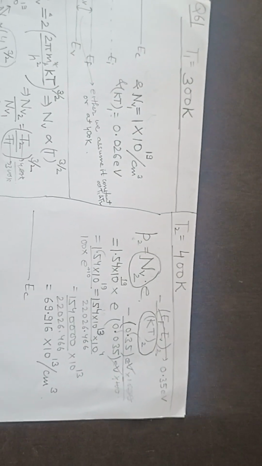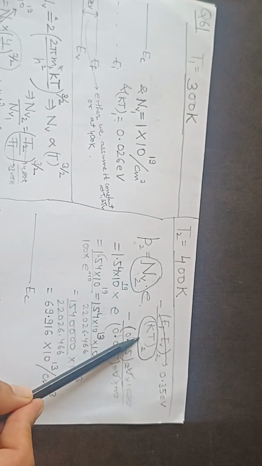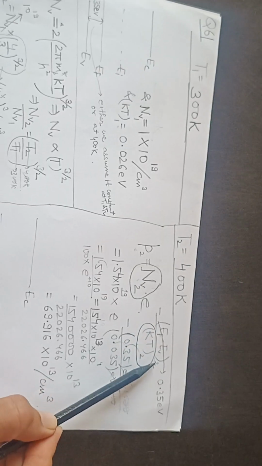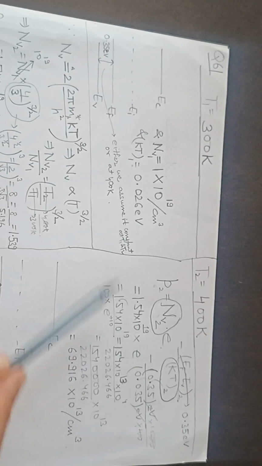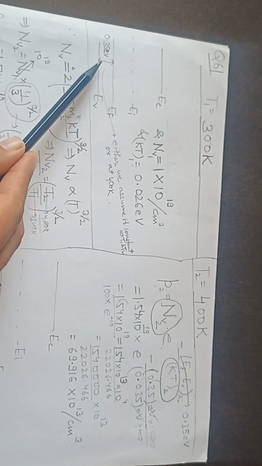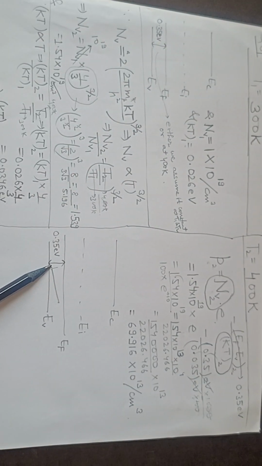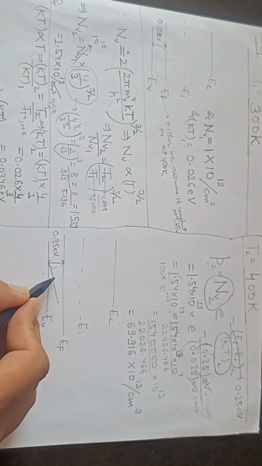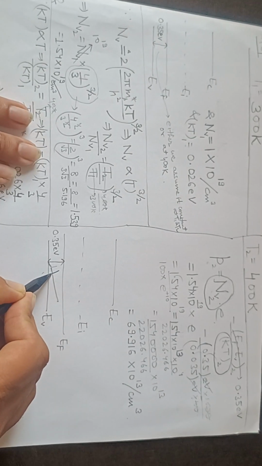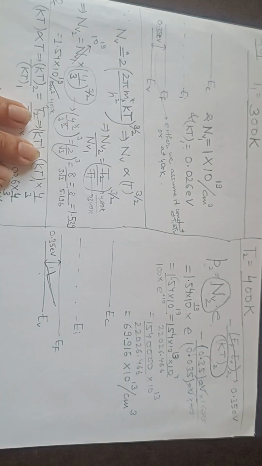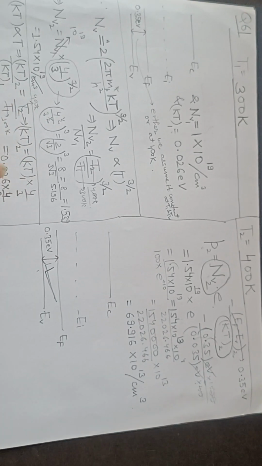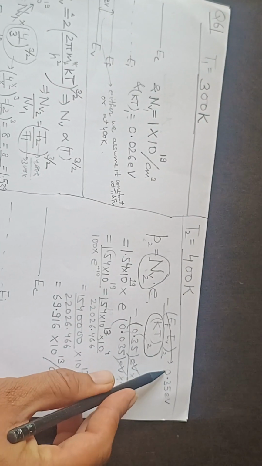Okay, so I need Nv2, I need kT2, and EF minus EV. I am assuming that this is either constant or it is given at 0.35 electron volt. Okay, so this is more correct because EF will vary as temperature increases. So I will assume that this data is given, known.